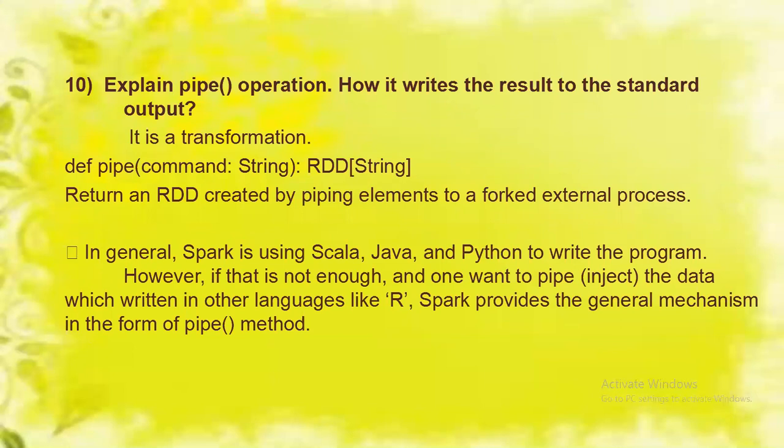So in general, Spark uses Scala, Java, and Python to write the program. However, if that is not enough and one wants to pipe data written in other languages like R, Spark provides a general mechanism in the form of the pipe method.